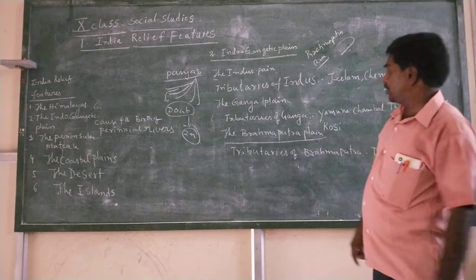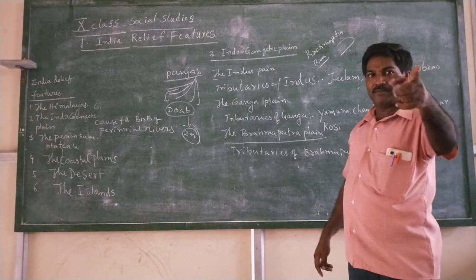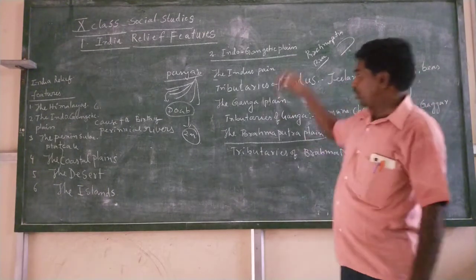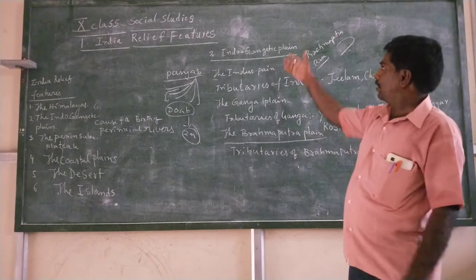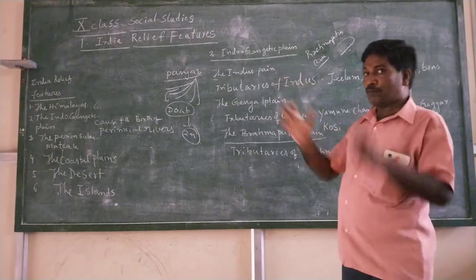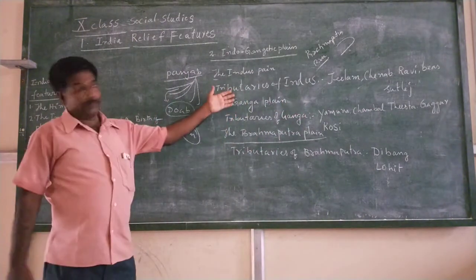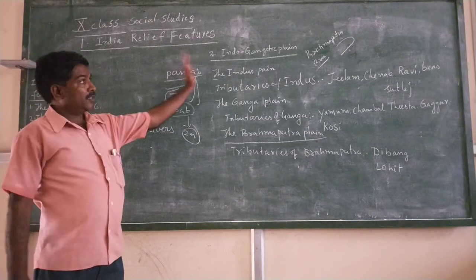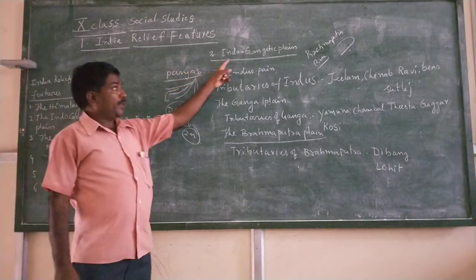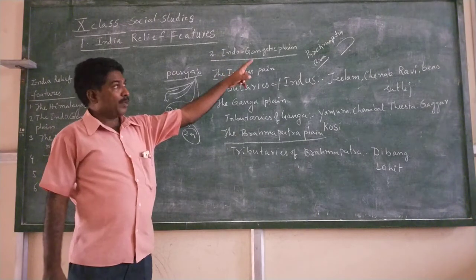The two tributaries are called Dibang and Lohit. These two tributaries are there for the Brahmaputra, and it has a little bit of plain area. So this North India plain area is composed by these perennial rivers: Indus, Ganga and Brahmaputra.